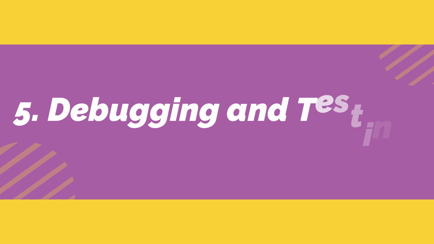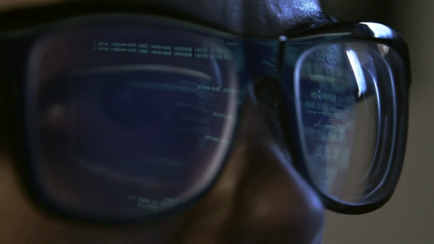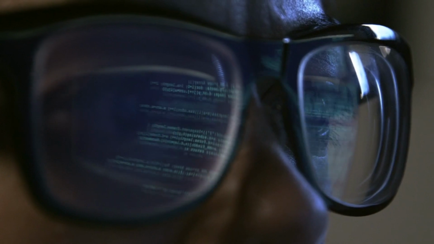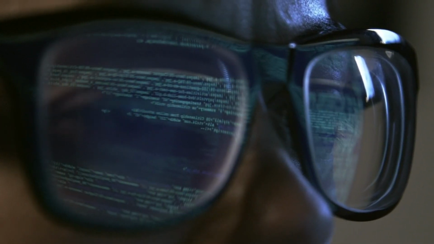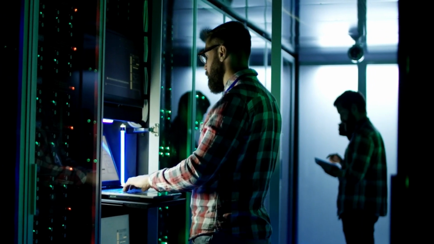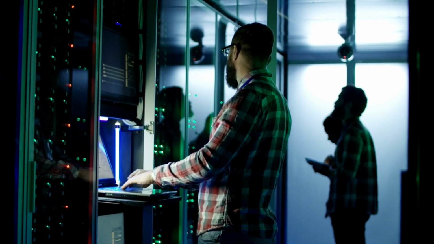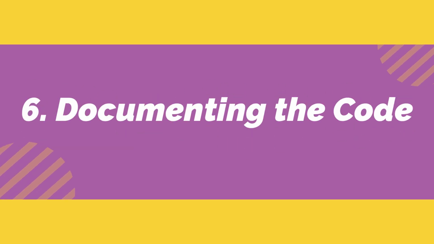The fifth coding practice is debugging and testing your code. Debugging is the process of finding and fixing errors in your code. Testing is the process of ensuring that your code works as expected. Both of these practices are essential for producing high-quality software. When you debug and test your code, be sure to do it thoroughly and systematically to ensure that your code is working correctly.